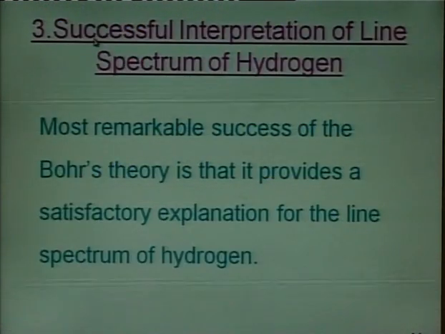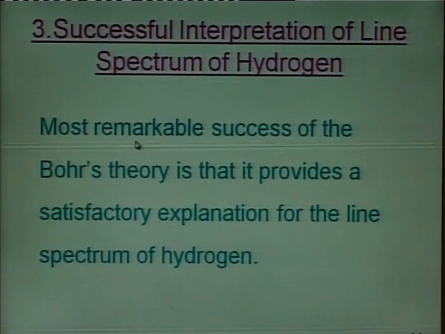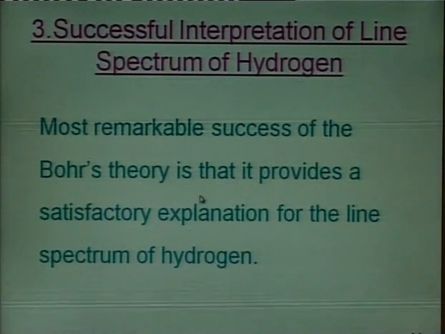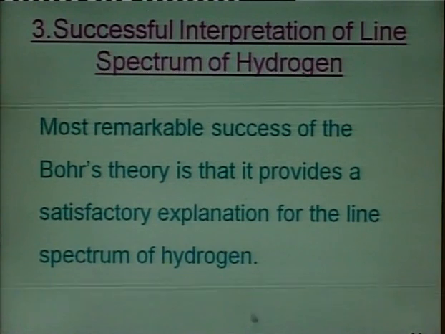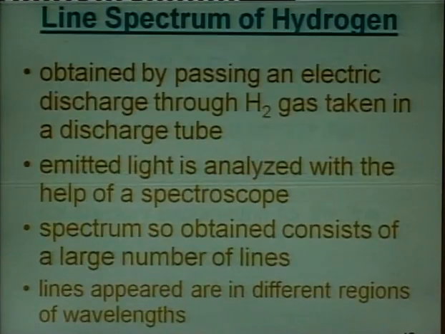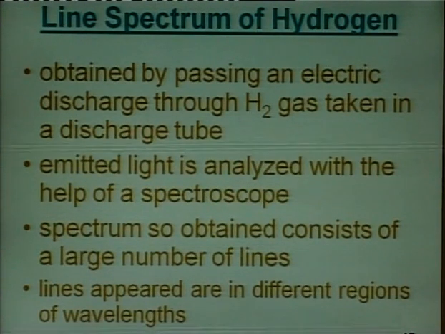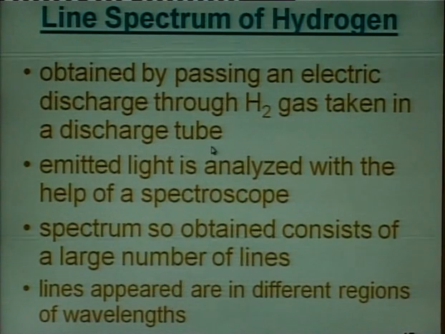Then this model gave a successful interpretation of the line spectrum of hydrogen. The most remarkable success of Bohr's theory is that it provides a satisfactory explanation for the line spectrum of hydrogen. Now, how is a line spectrum obtained? The line spectrum is obtained by passing an electric discharge through hydrogen gas taken in a discharge tube.